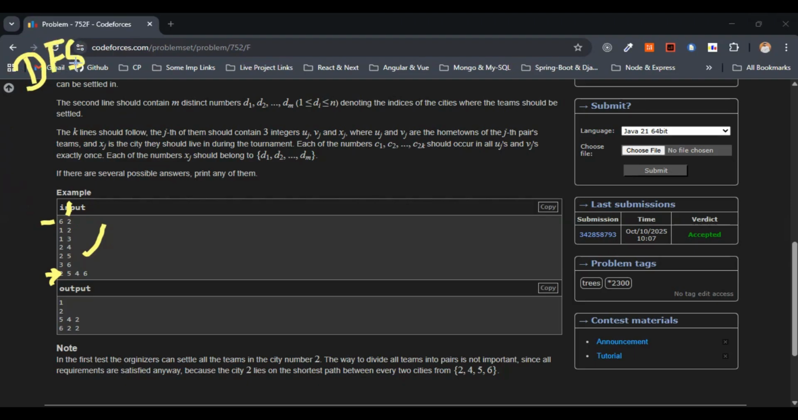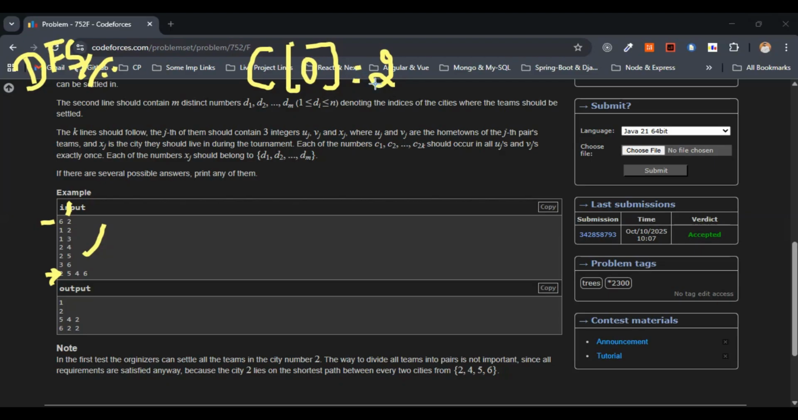mainly to solve this particular problem. We will run DFS from C of 0 initially. This is just the variable name, you can consider anything. So we will go with C of 0 equals 2 initially, and we'll perform the DFS.